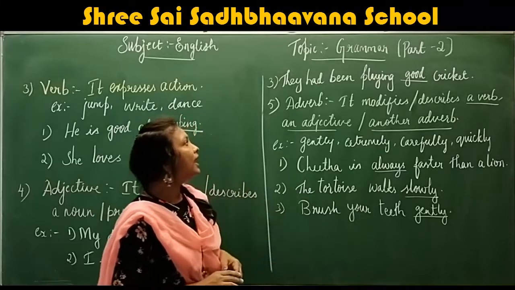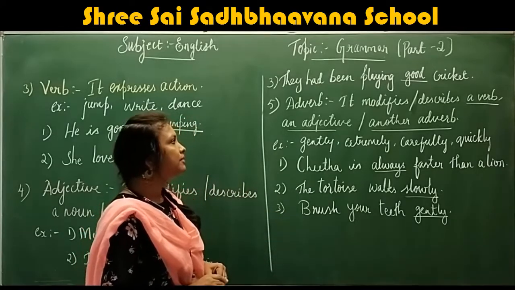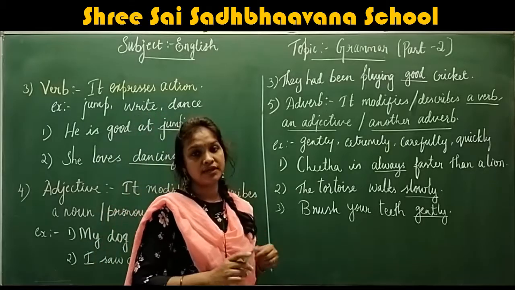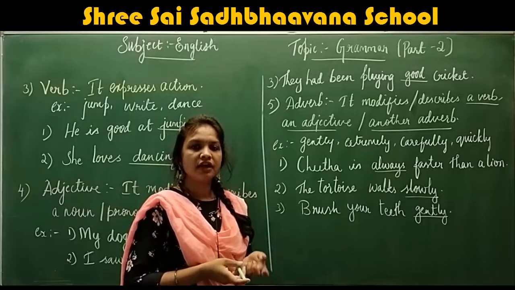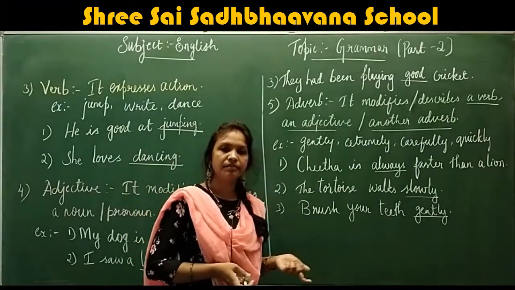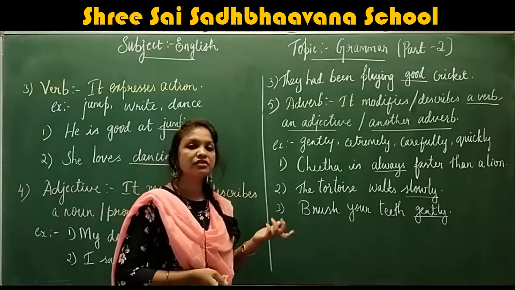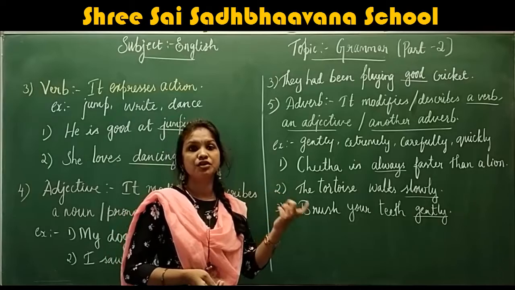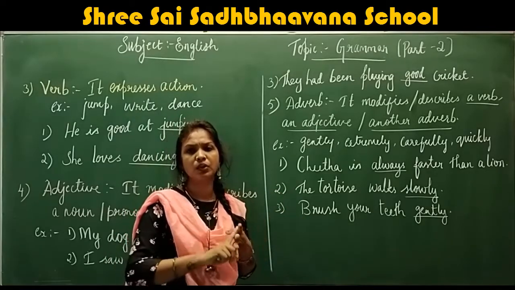Okay, next one. Adverb. What is an adverb? An adverb is a word which modifies or describes a verb, an adjective or another adverb. It tells how the action took place, for example soft, hard, quick, slow.